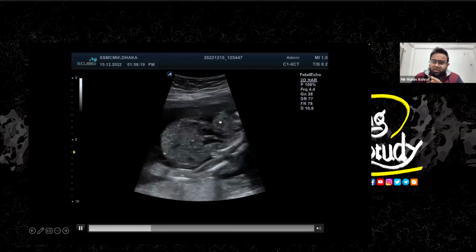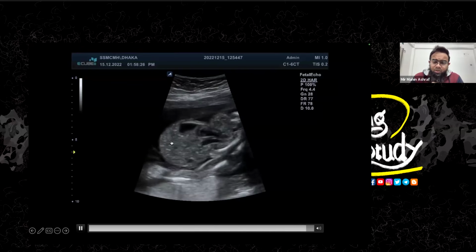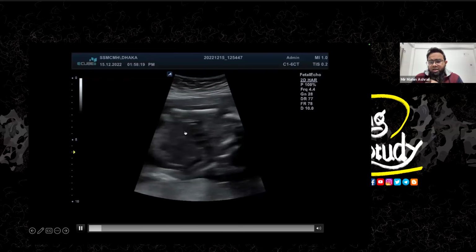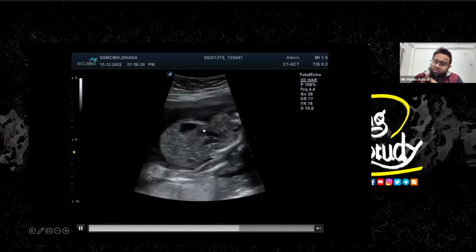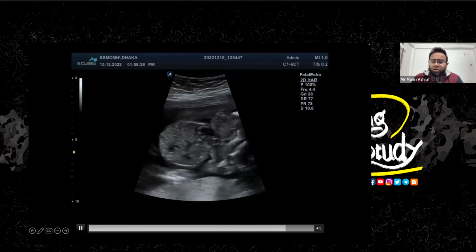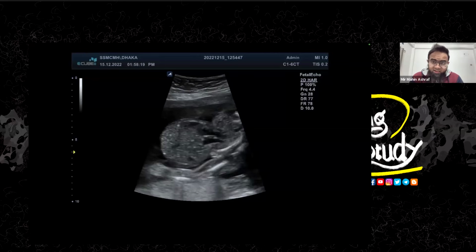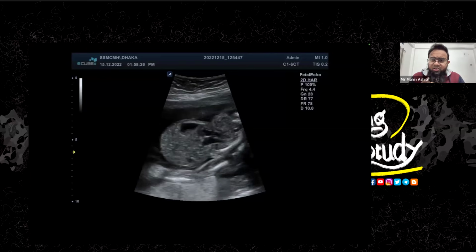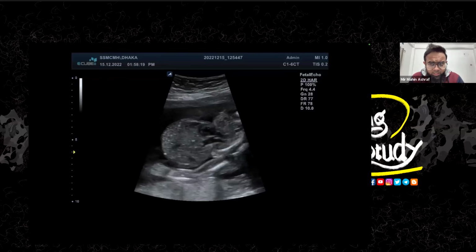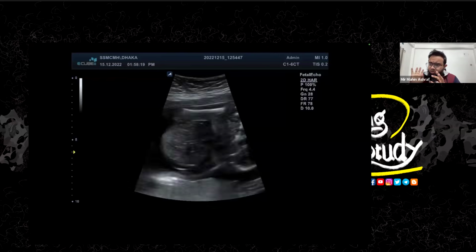The heart is outside the thoracic cage, so you call it ectopia cordis, and you see the omphalocele here. Whenever you see omphalocele and ectopia cordis together, there should be a diaphragmatic defect, there should be a sternal defect. So all these features combined make this a case of Pentalogy of Cantrell. In case of Pentalogy of Cantrell, you should search for multiple abnormalities. Whenever you see ectopia cordis and omphalocele, this is Pentalogy of Cantrell.